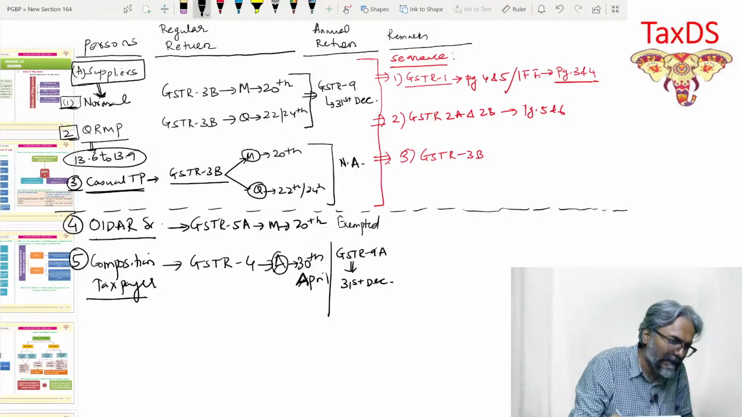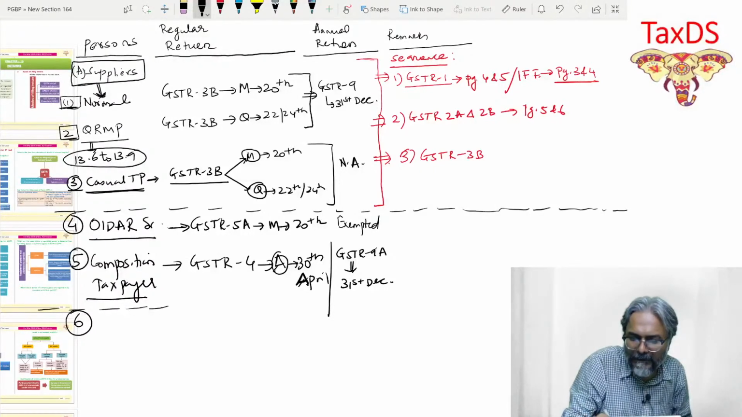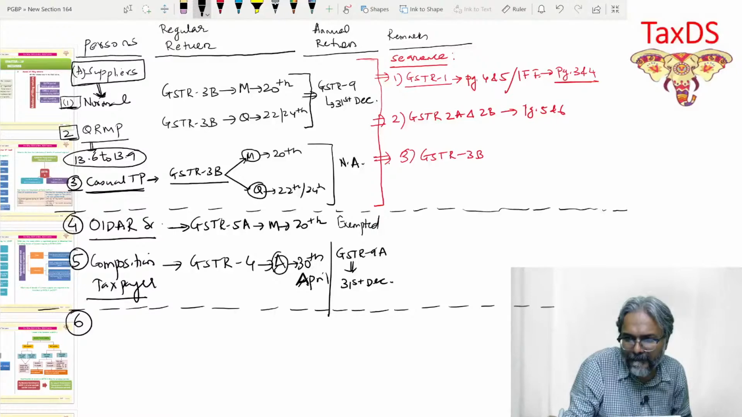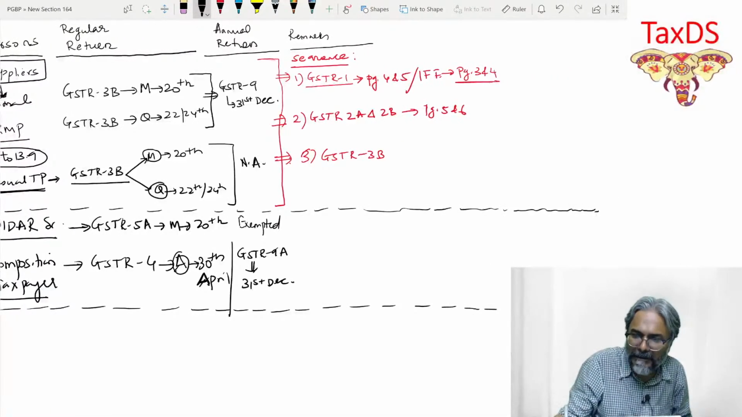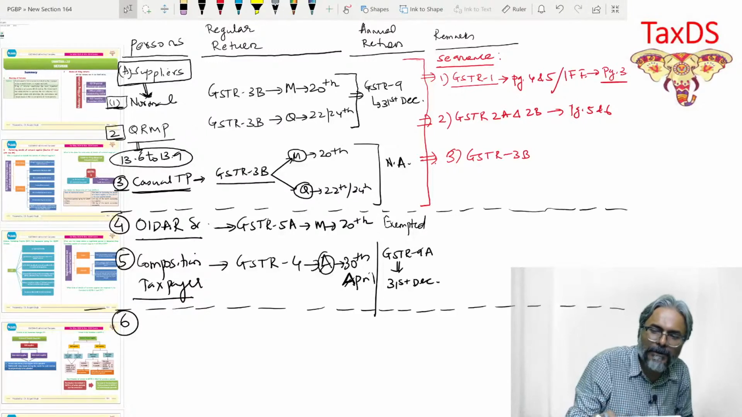And then the last supplier, students. But just put this particular part right now. After this composition taxpayer, again put a dotted line. Please stretch it. After the composition taxpayer, just put a dotted line and do stretch it.